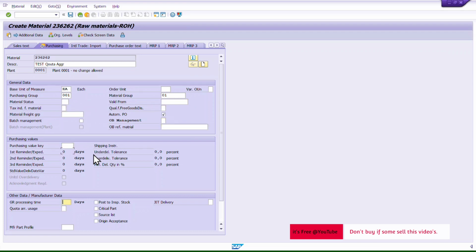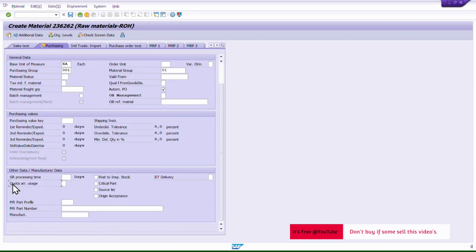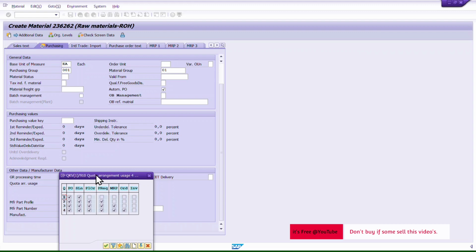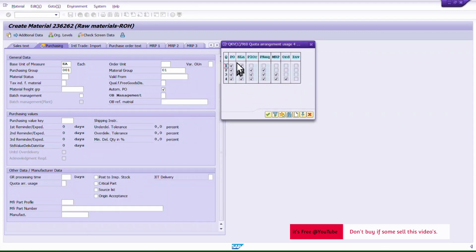If you go to this section, other data and manufacturing data, you will see here quota agreement usage, and we are interested in this if we want to use quota agreement. If you click, you will see when quota agreement will be used: in case of purchase order, scheduling lines, planned order, purchase requisition, MRP, and production order.